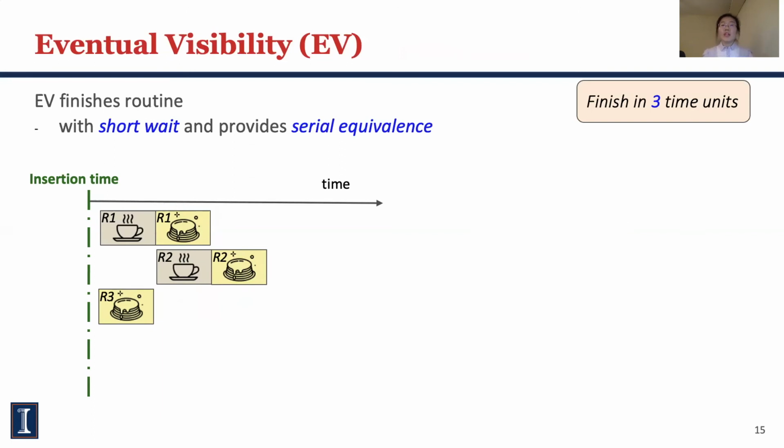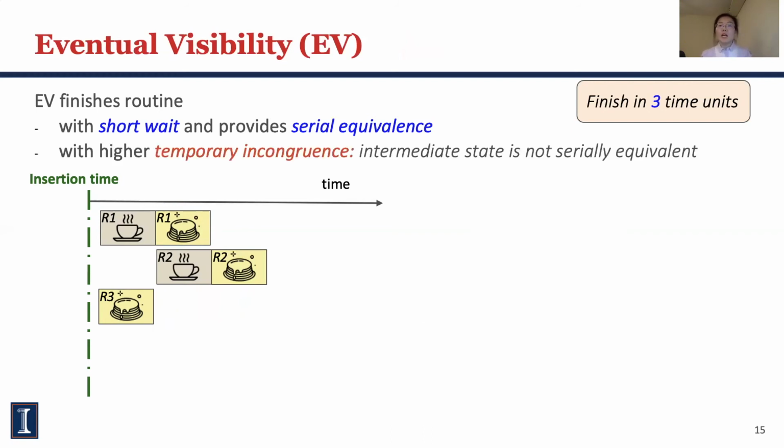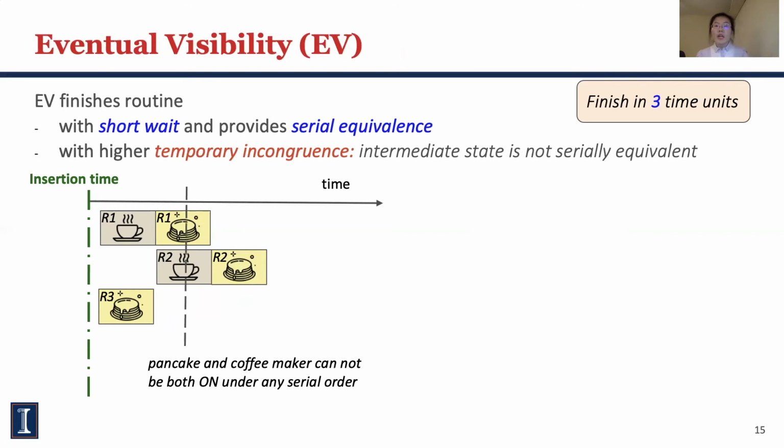In summary, the EV model can provide short waiting time and a serial equivalence guarantee. But in the middle, there might be times that violate serial equivalence, which we call temporary incongruence. As in our example, the pancake and coffee maker cannot both be on under any serial order. However, such incongruence is only temporary. It will get fixed automatically at the end, and that's why we call this model eventual.